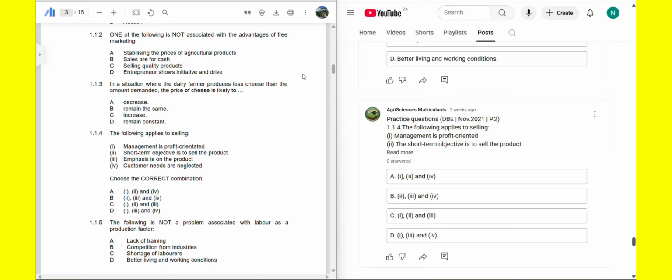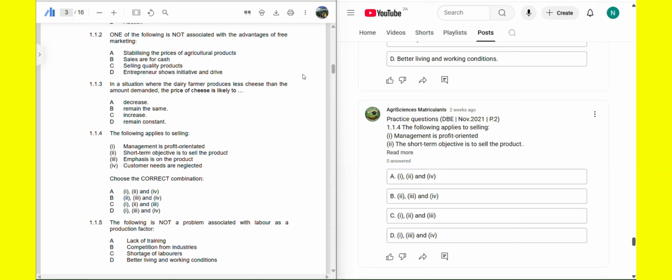Customers' needs and wants are neglected. The customer's needs and satisfaction are neglected. We don't care about the customer's needs and wants. We don't care about customers' needs and satisfaction.